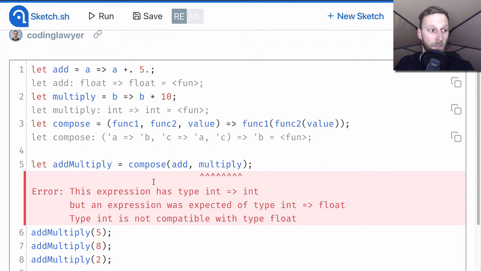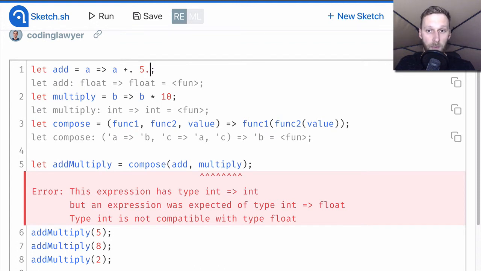When we called the compose function, we got an error, since in the composition, the multiply function takes an integer and returns another integer, which is then passed to the add function. However, this function expects a float and not an integer.